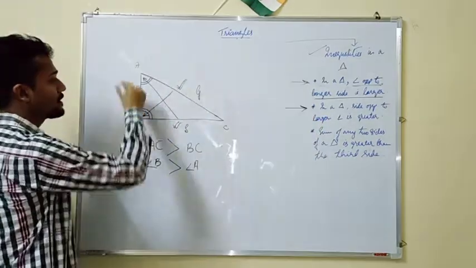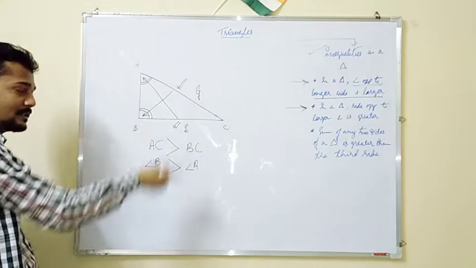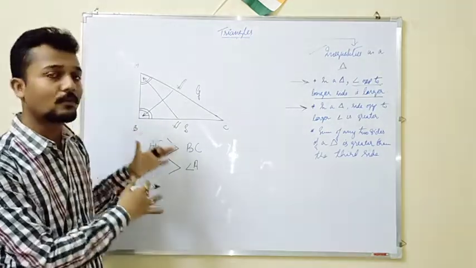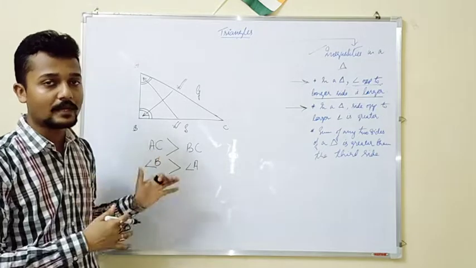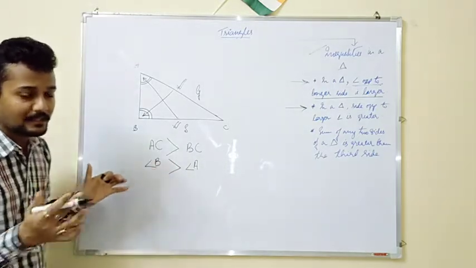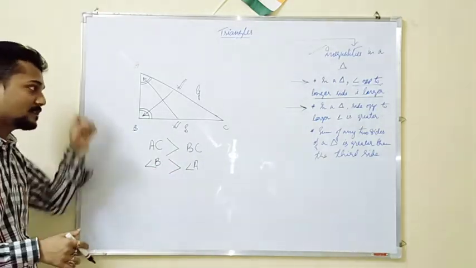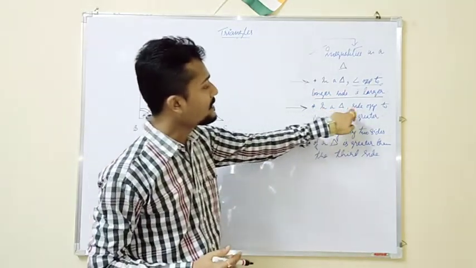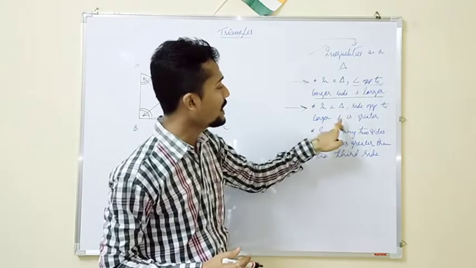Understand this well. This is very important. In this particular chapter, it will be required. The understanding of this particular statement will be required to solve various questions that are given in this year's NCERT book. Now the second is, in a triangle, side opposite to the larger angle is greater.